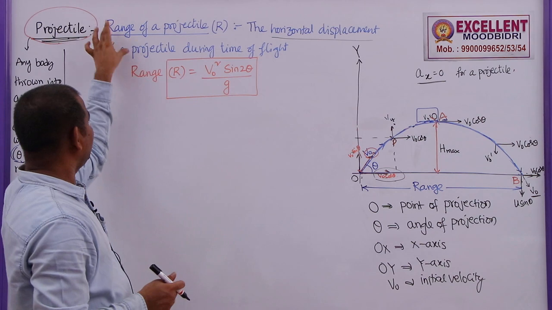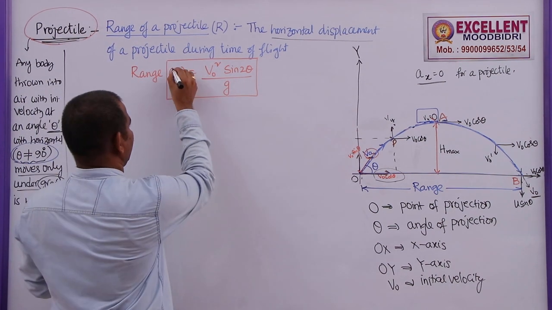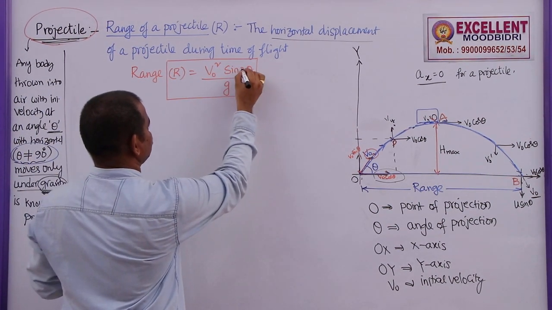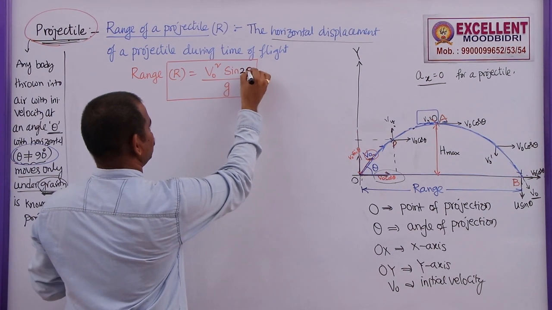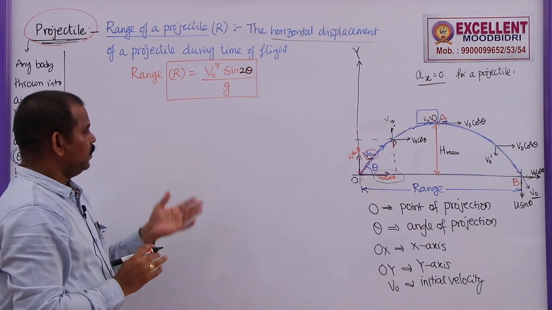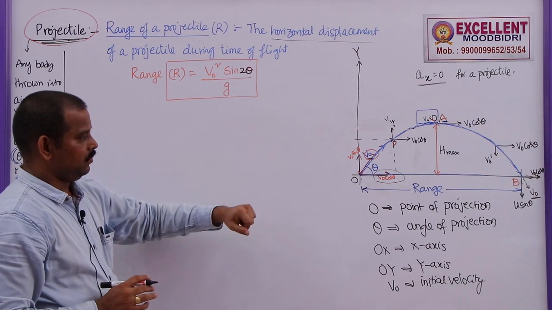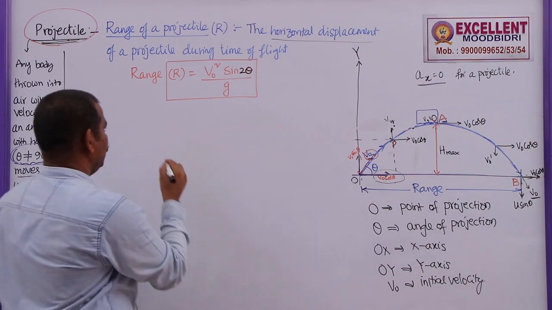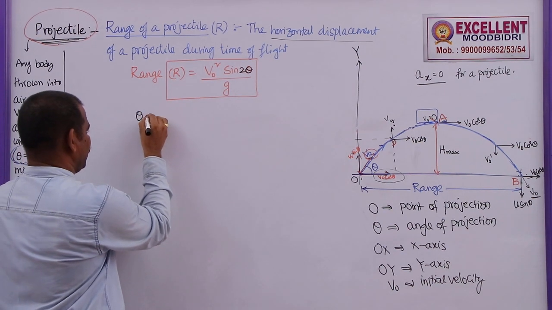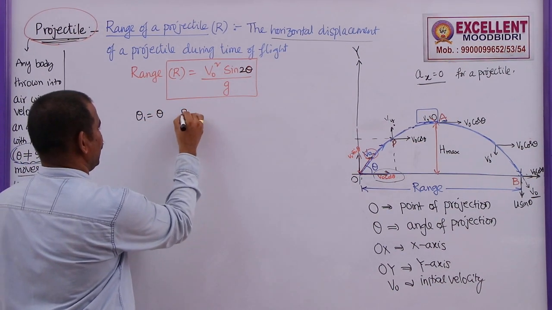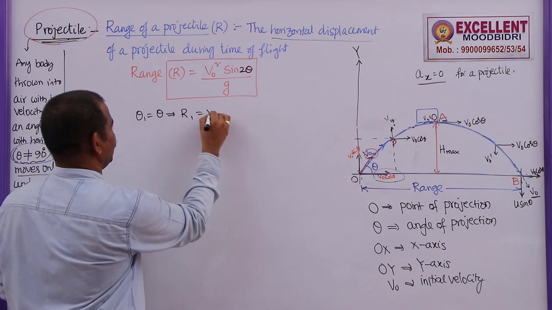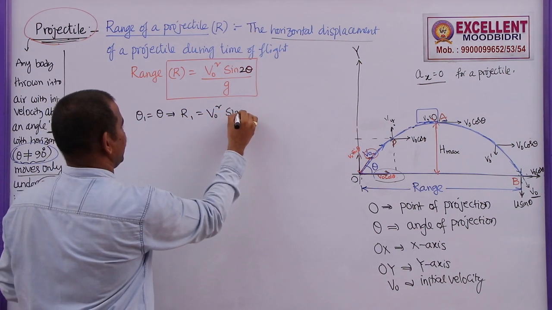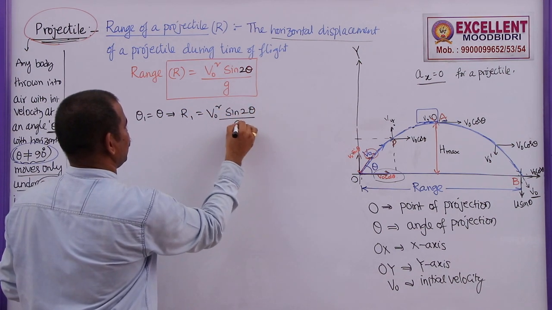We know that the range of projectile is given by R is equal to V naught square sin 2 theta by g. Now, if you take this diagram, here the range is OB. Now, if theta 1 is given as theta, R1 is given by V naught square sin 2 theta by g.